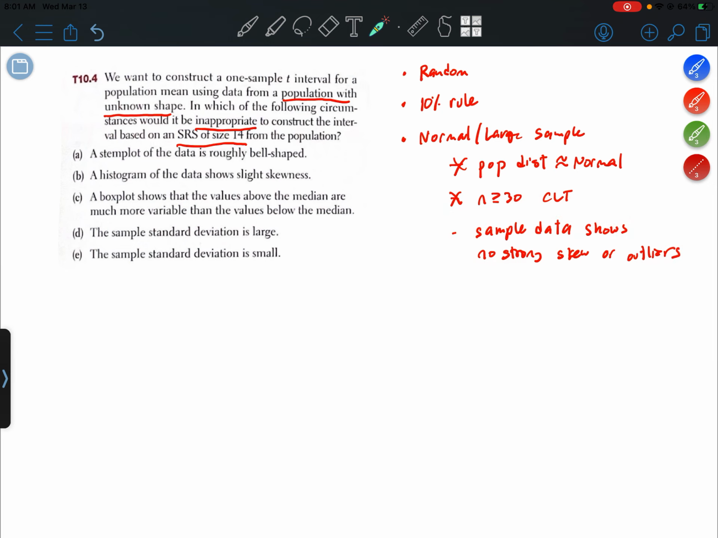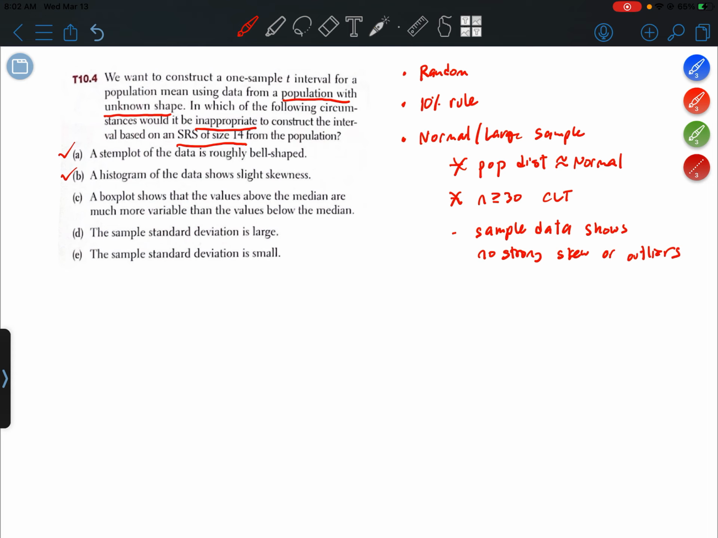Okay, so option A, a stem plot of the data is roughly bell-shaped. If it's bell-shaped, then it probably doesn't have strong skew, because bell-shaped is symmetric. It doesn't mention outliers. So that sounds like an appropriate situation. Option B, a histogram of the data shows slight skewness. Slight skewness is not the same as strong skewness, so that situation seems to be appropriate.